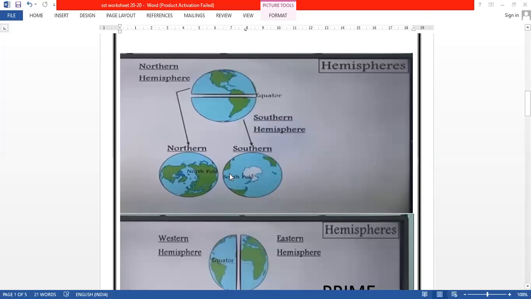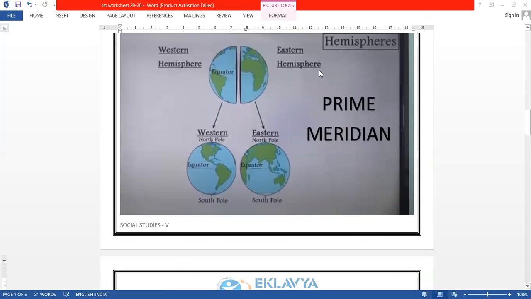Moving towards the next screen, how does the equator divide and what is the main purpose of that? Can you see this equator? Yes, the equator is dividing our Earth into two parts. This is called the northern hemisphere and this is called the southern hemisphere, but it divides our Earth horizontally. In the same way, the prime meridian also divides our Earth into two halves, but vertically. So this part is called the Western Hemisphere and this part is called the Eastern Hemisphere.